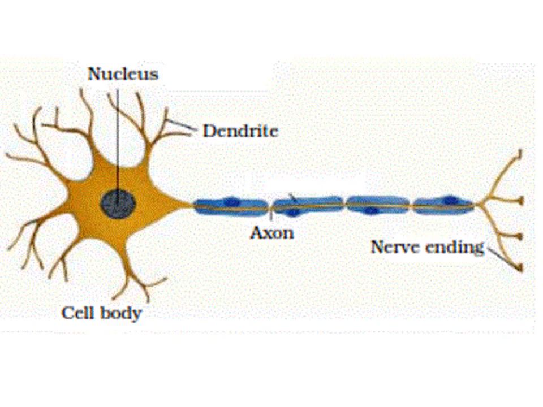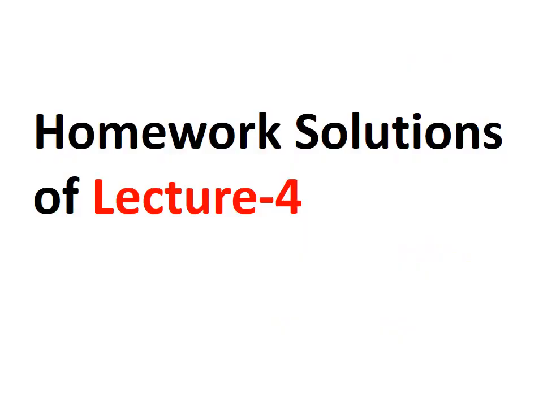Various nerve cells join together and they form nervous tissue. So this is a very important topic, the diagram of the nerve cell. You need to label it. So this was about the whole chapter, plant tissue and animal tissues. Now students, I will be discussing the homework solutions of lecture number 4.